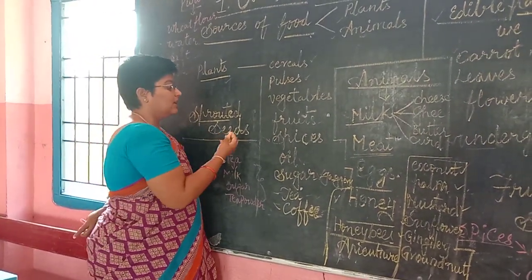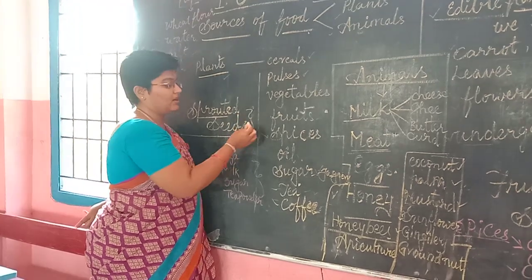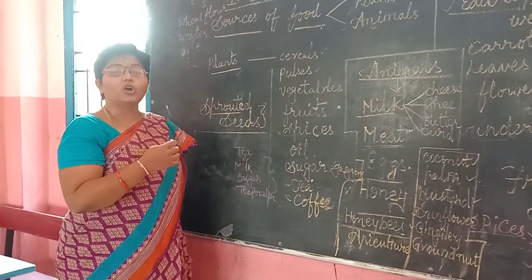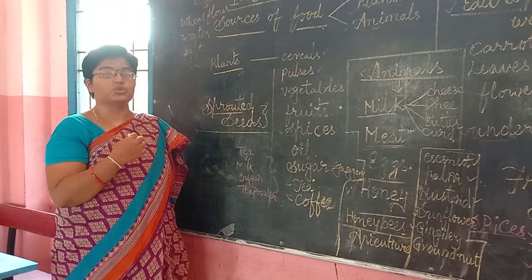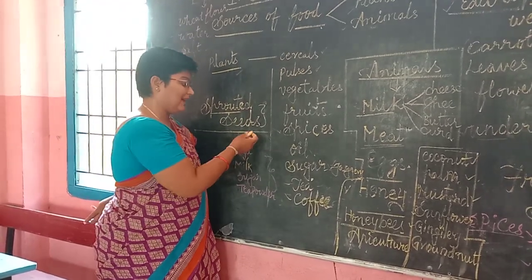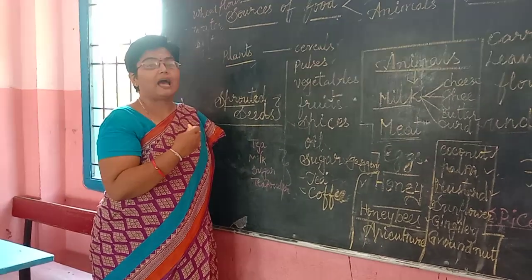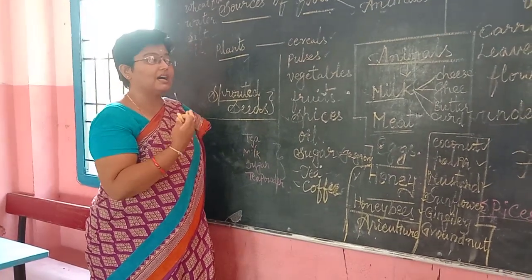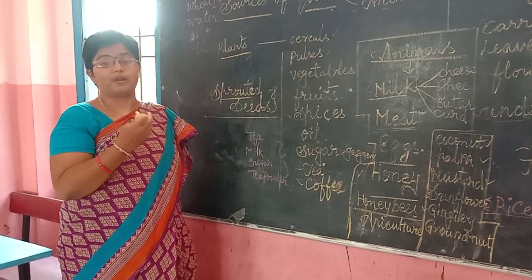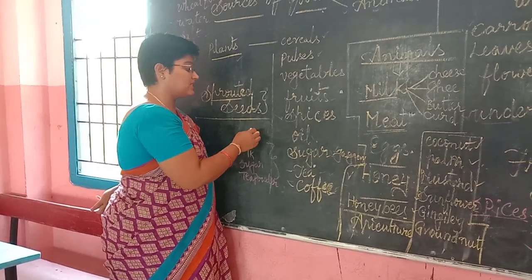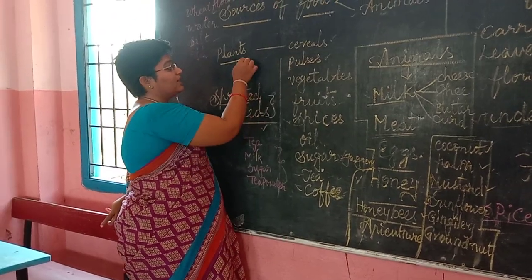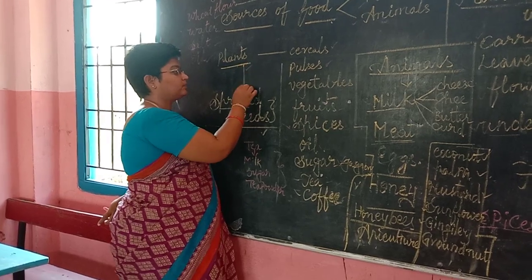This food gives us good fiber and digestion along with nutritional values. People who are health aware take these as breakfast, and some of them take sprouts for lunch. So sprouted seeds are also one of the plant products.